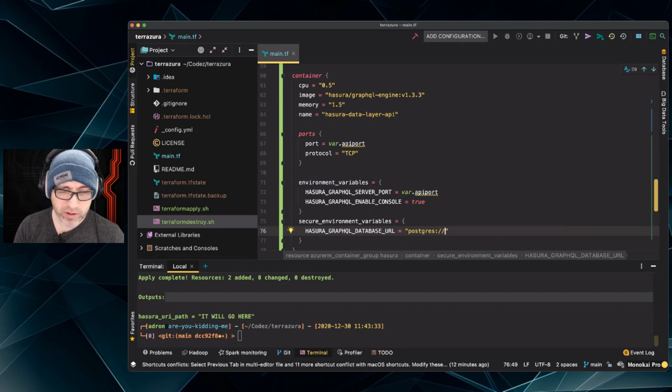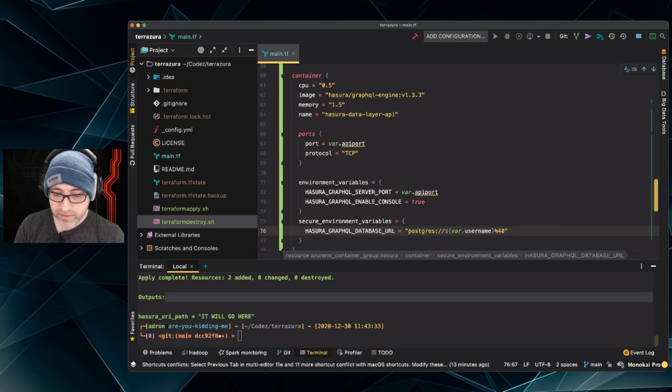I guess we interpolate and concatenate various strings and such together to get what we need. We need to use the old style of $ open braces var.username. Okay, that is the Terraform username that we set in the variables. And then we need to use this as our @ symbol, because that's what Postgres will see as an @ symbol when it's in line for this part of the URI, because this is a URI within a URI, or URL within a URL, whatever you want to call it.